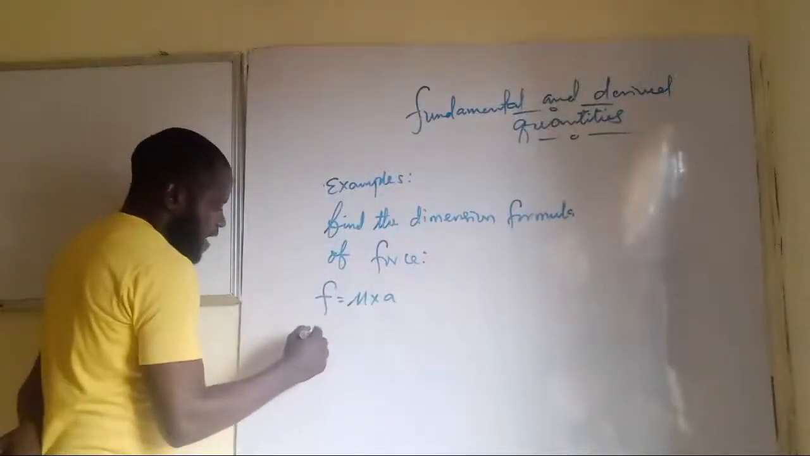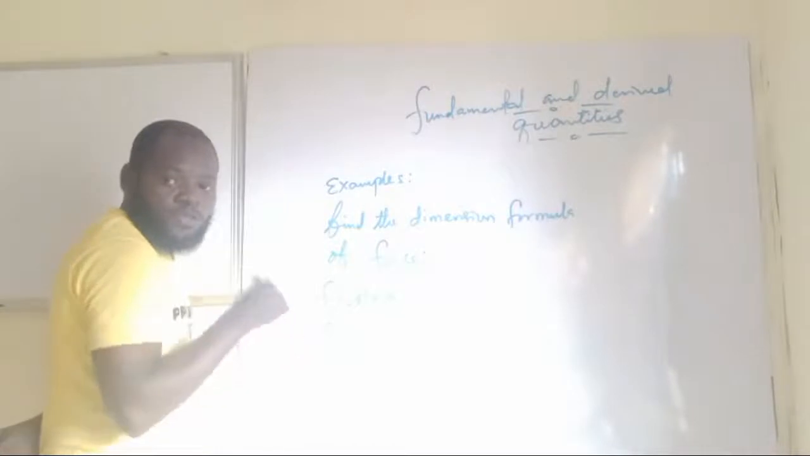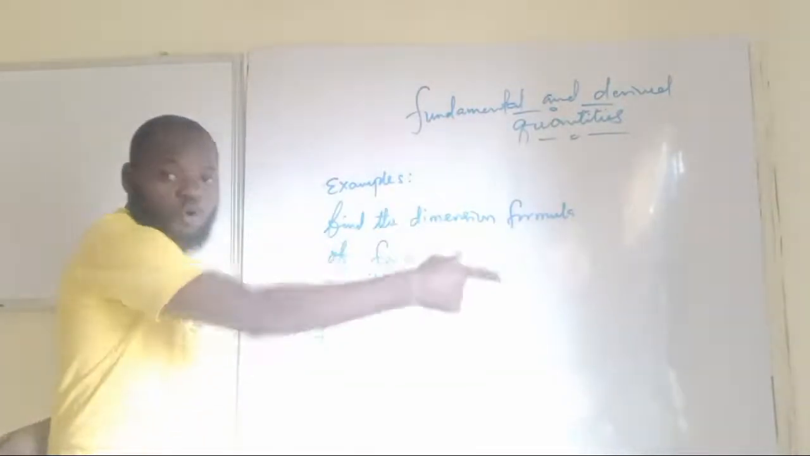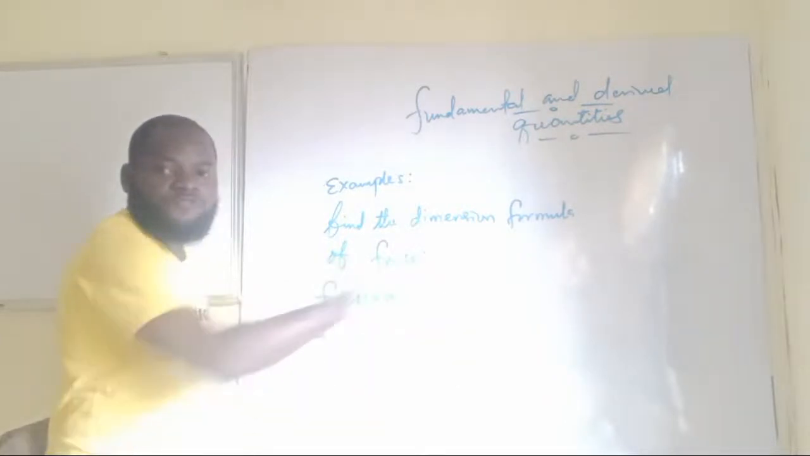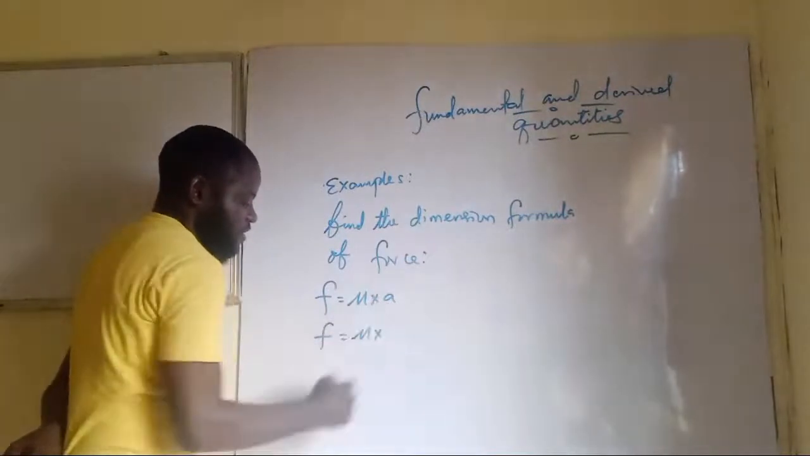Then second step is that I'm going to break this acceleration down to what? To its own formula, because acceleration is derived. And step 2 is for me to show that everything there is a fundamental quantity. So I'll have that mass multiplied by acceleration.